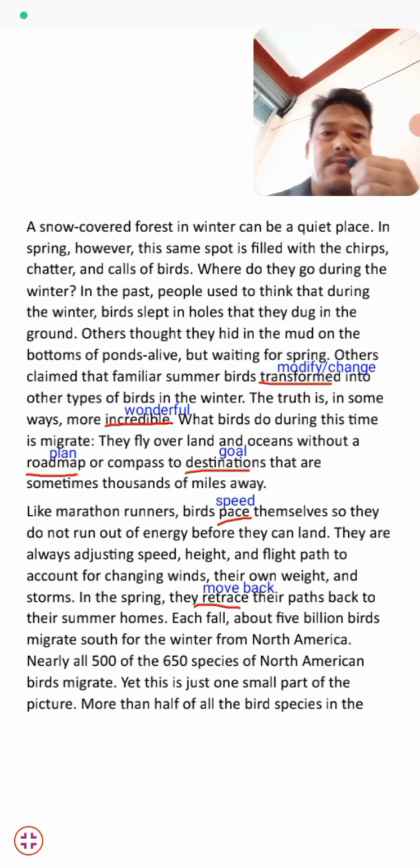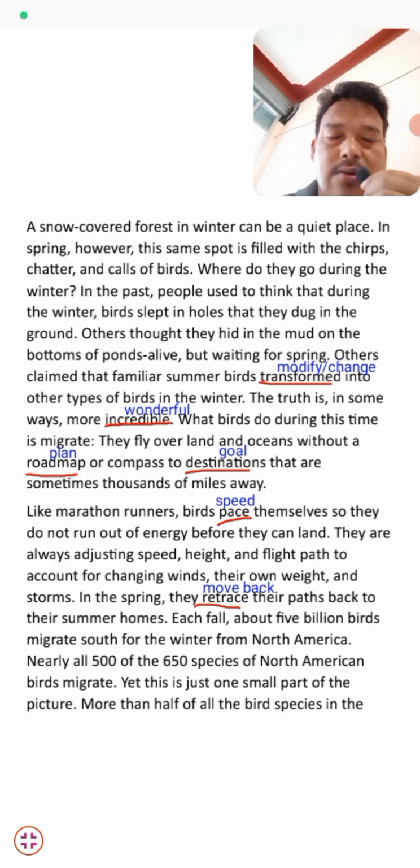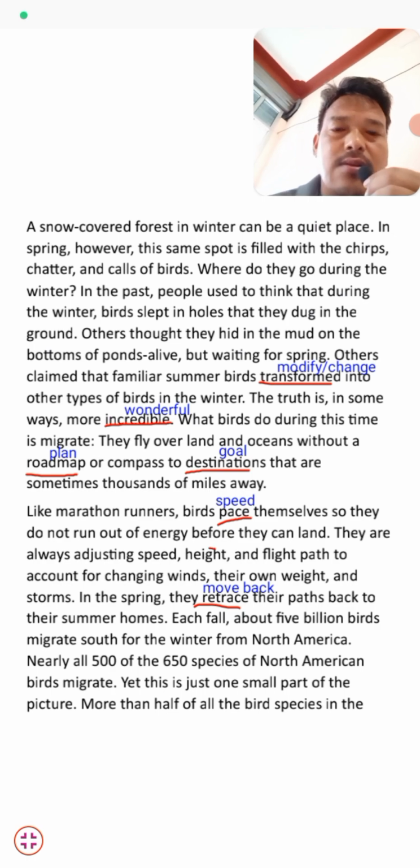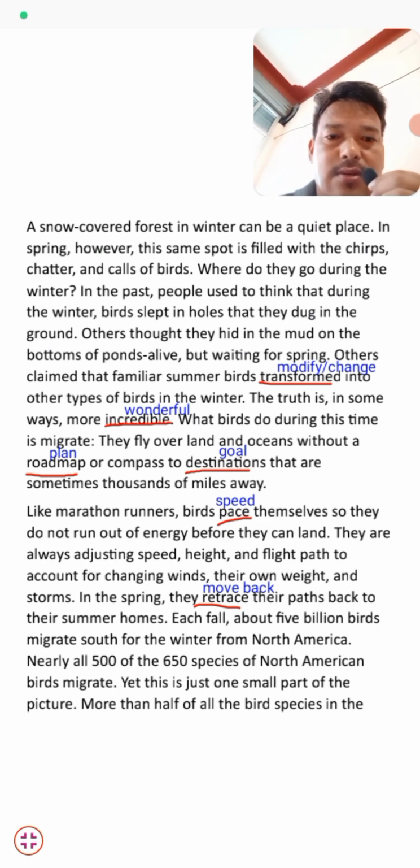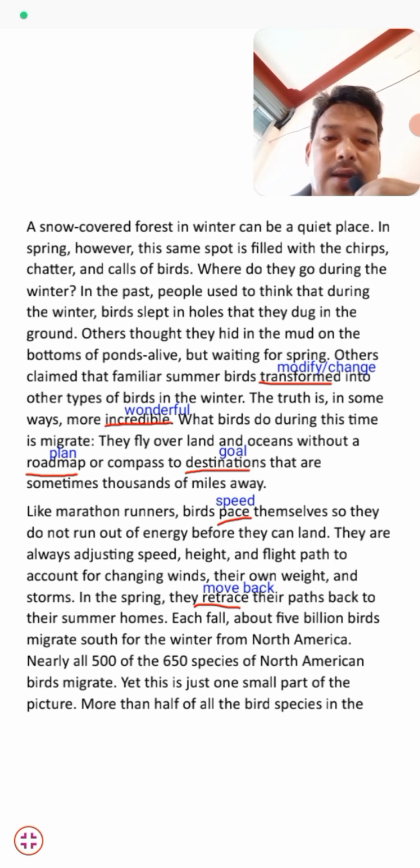They are always adjusting speed, height, and path to account for changing winds, their own weight, and storms. So these are some factors that birds consider during their journey.